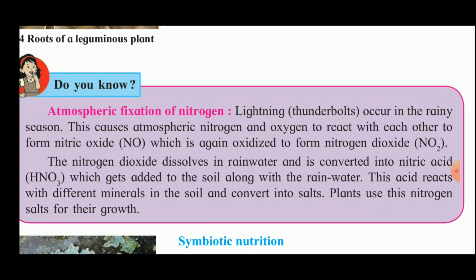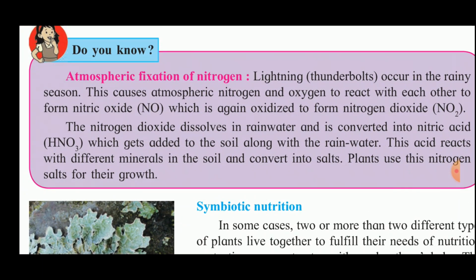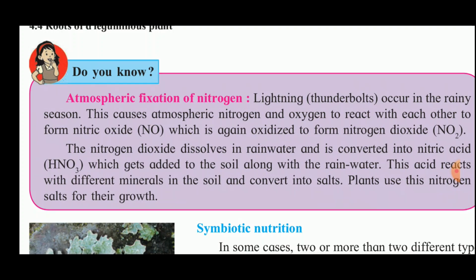Now the nitrogen dioxide dissolves in rainwater and converts into nitric acid, which gets added to the soil along with the rainwater. This acid reacts with the different minerals in the soil and converts them into salts, which are nothing but compounds of nitrogen. So plants use these nitrogen salts for their growth. I hope now this is clear to all of you, the biological fixation of nitrogen and the atmospheric fixation.